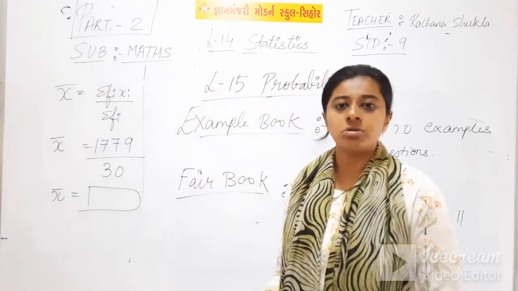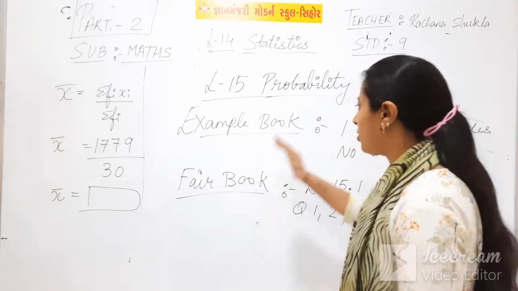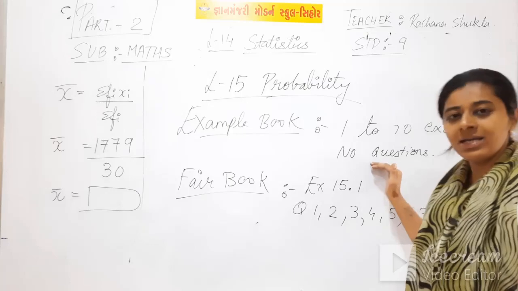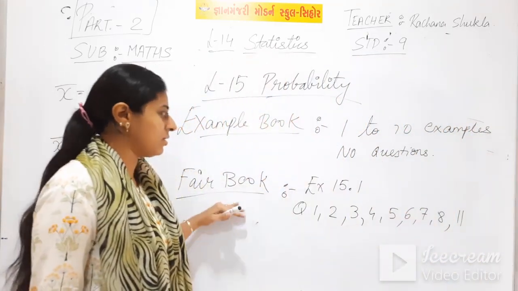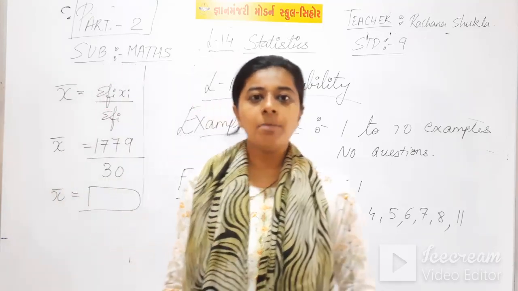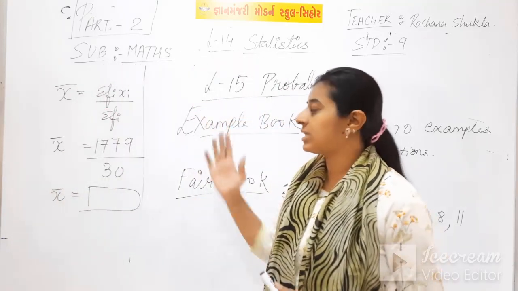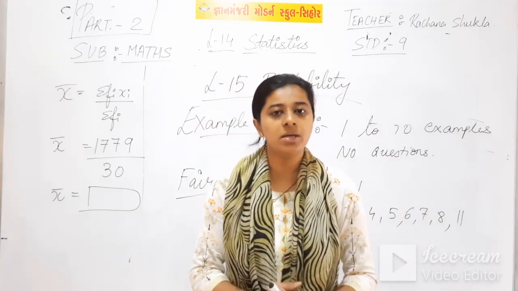The same method goes on in 9th standard. Make one example book, make one fair book. All the examples we will do in the example book, and all the sums of the exercise we will do in the fair book. Okay students, now I will come back again with part 3 of the chapter statistics, and we will discuss median and mode.